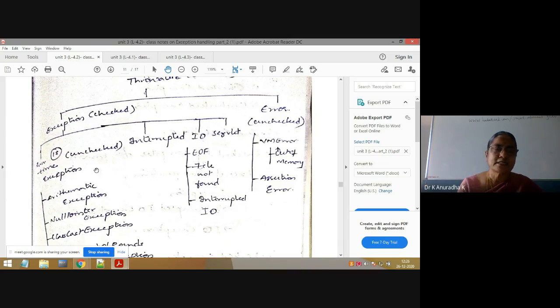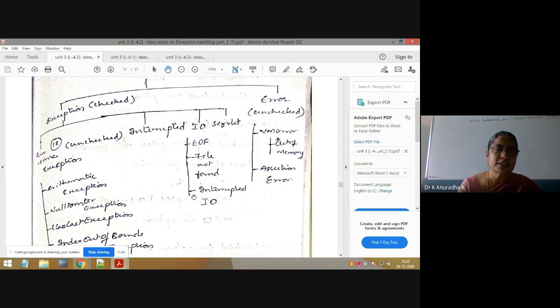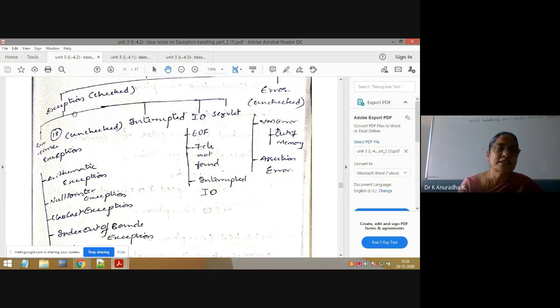Next, under the Exception class, Exception is just a superclass for all these classes. So what are all these classes? Under Exception we have RuntimeException, InterruptedException, IOException, ServletException. All these are subclasses of the Exception class.